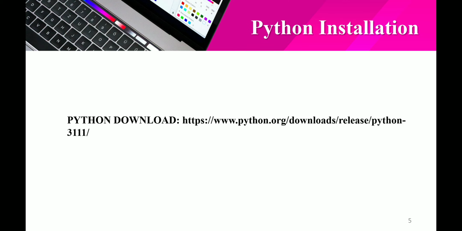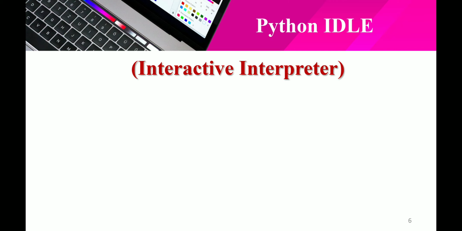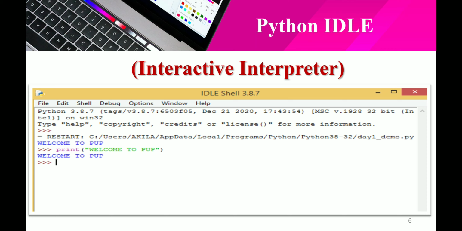Next, Python installation. To install Python, we can download it from the website. Interactive interpreter: this screen represents the interactive interpreter. The triple greater than symbol represents the prompt of the interactive interpreter. If we want to print any message, we type it after the triple greater than symbol.